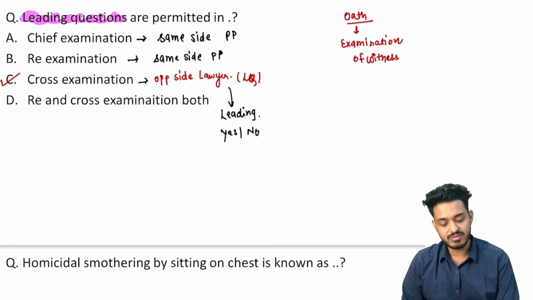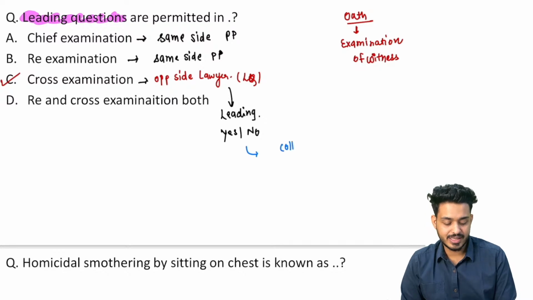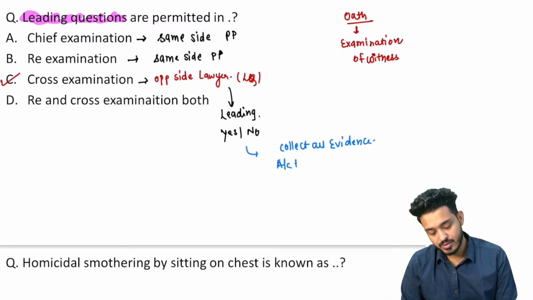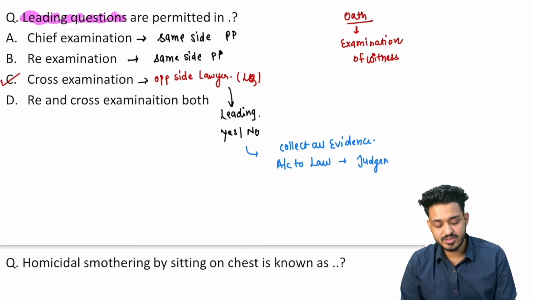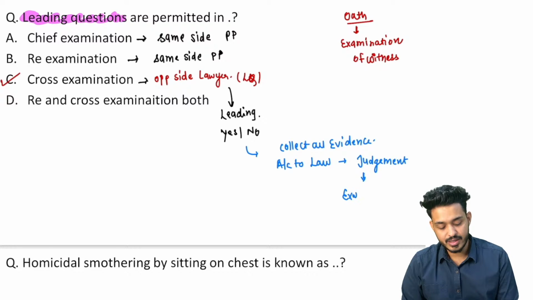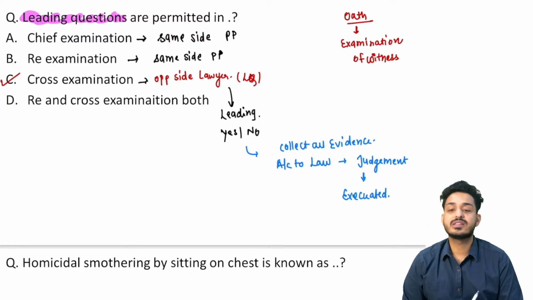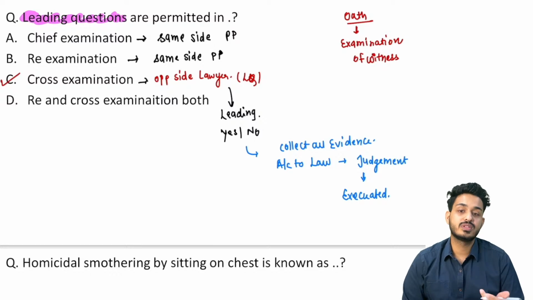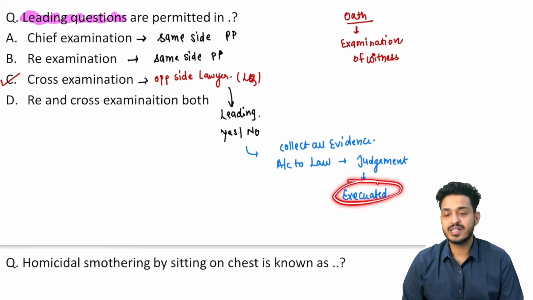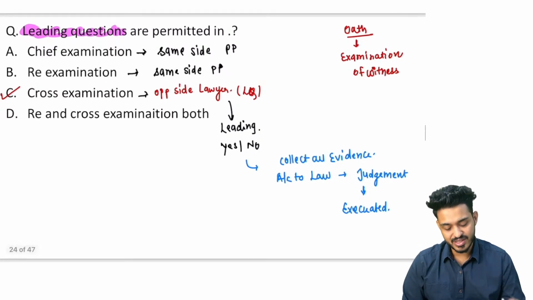उसके बाद में क्या होगा? After this they will collect all the evidences which are presented to the court of law according to the law. They will collect all the evidences, and then the judge will be passing the judgment. Judge क्या करेगा? Judgment pass करेगा, and now this judgment is going to get executed. अगर जज ने कहा कि this is the accused, now we are having all the proofs, now we are going to give that sentence, or let's say life imprisonment to Rahul. So what is going to happen? He is going to give the judgment, and this judgment needs to get executed, right? So this is how this complete story is going to work.